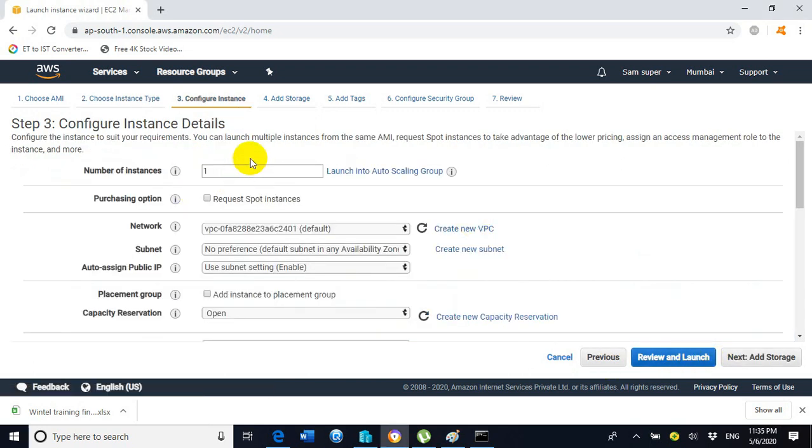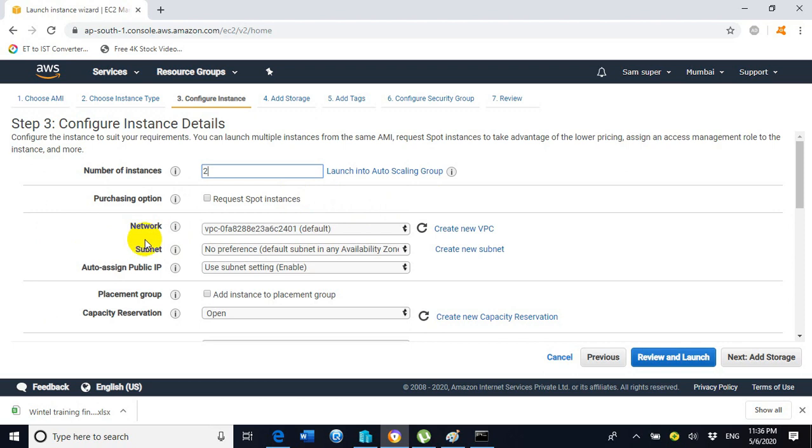As per the lab exercise our intention is to create two EC2 instances. For that purpose, instead of 1 we will type 2. By typing 2, we can create the two EC2 instances at the same time. Whatever number of EC2 instances you want to create at the same time, you have to type that number.